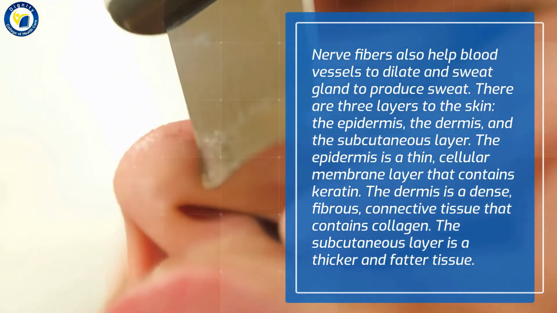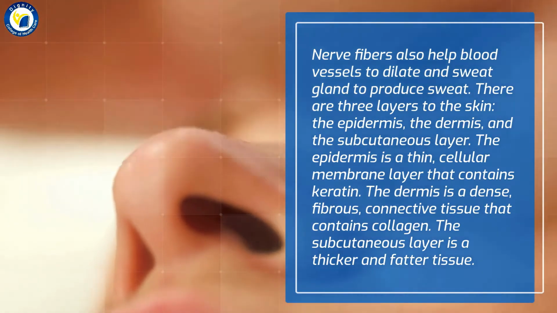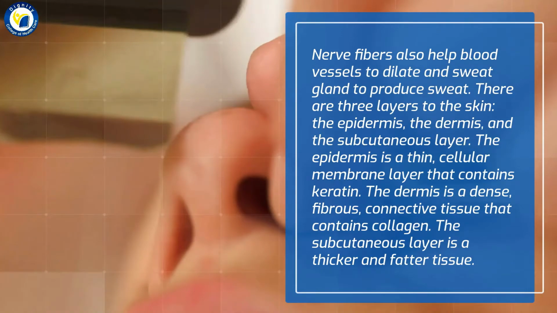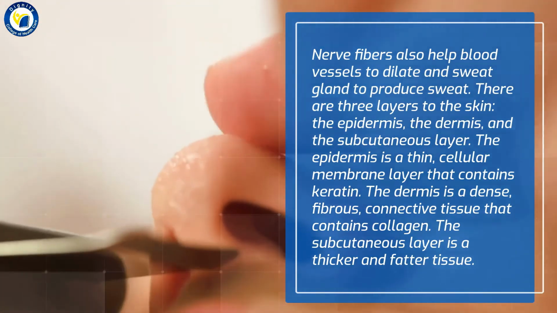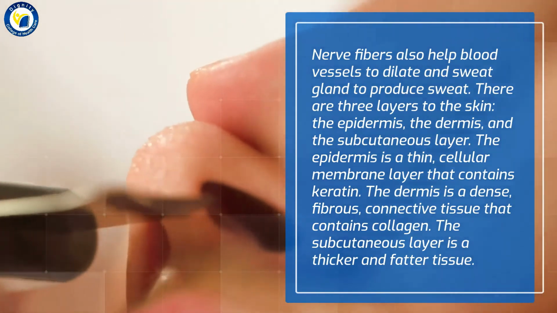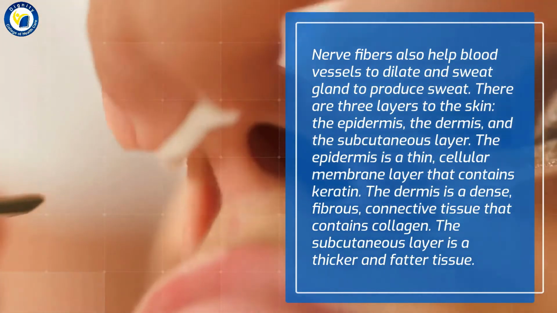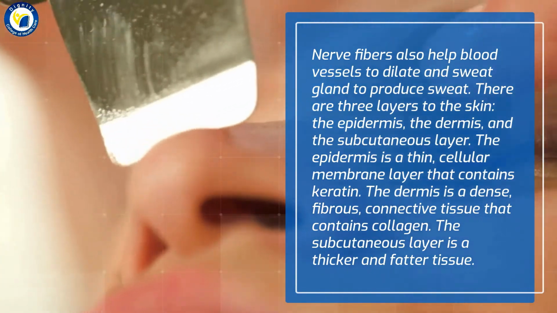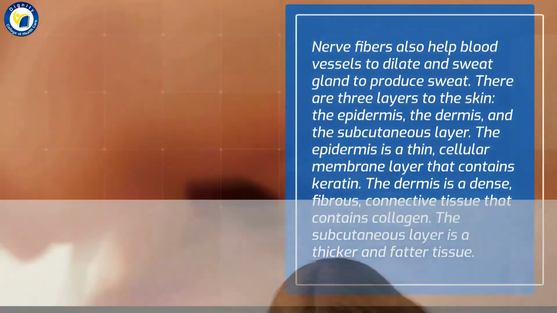There are three layers to the skin: the epidermis, the dermis, and the subcutaneous layer. The epidermis is a thin, cellular membrane layer that contains keratin. The dermis is a dense, fibrous connective tissue that contains collagen. The subcutaneous layer is a thicker and fatter tissue.